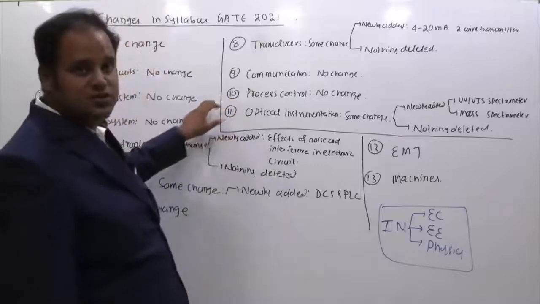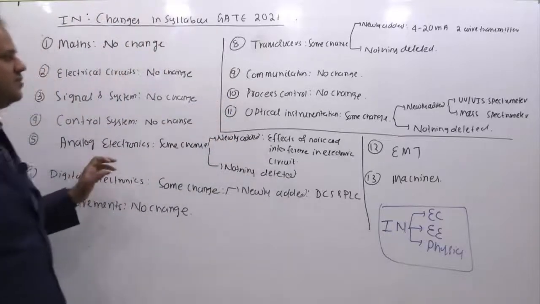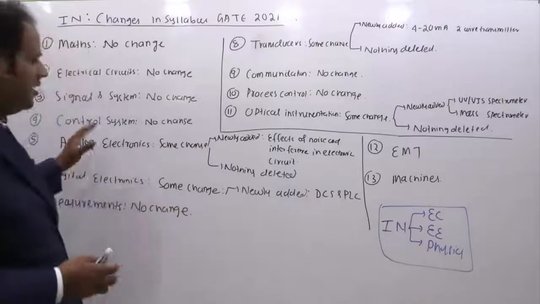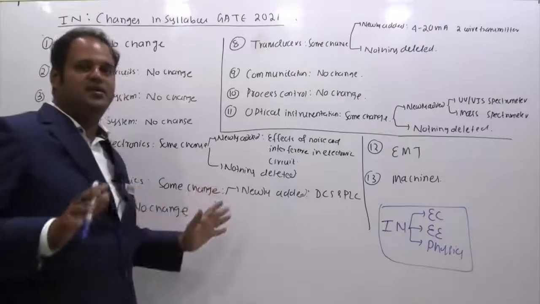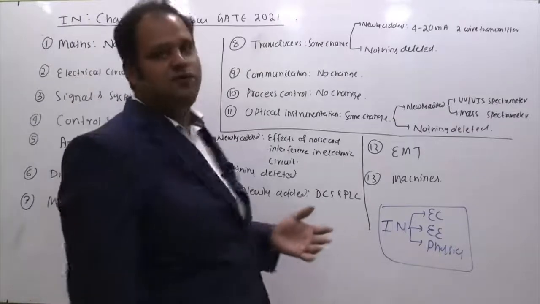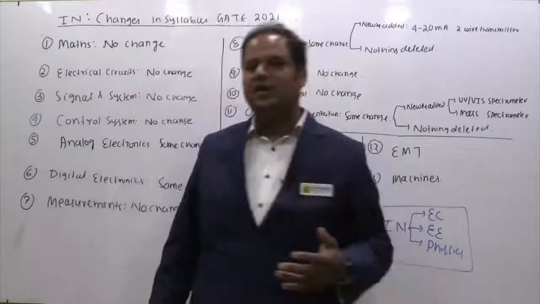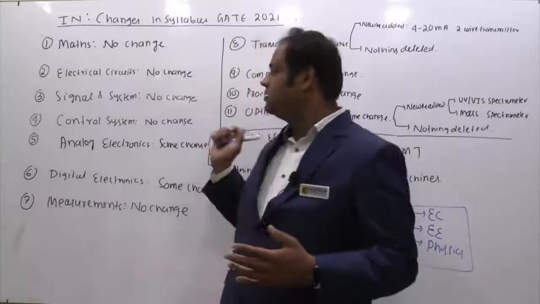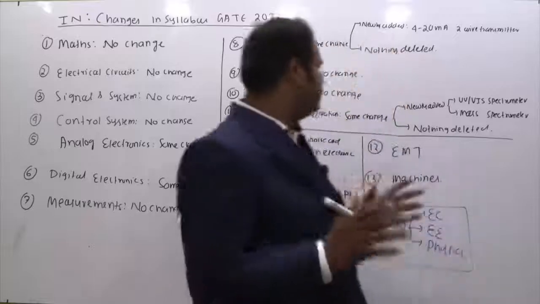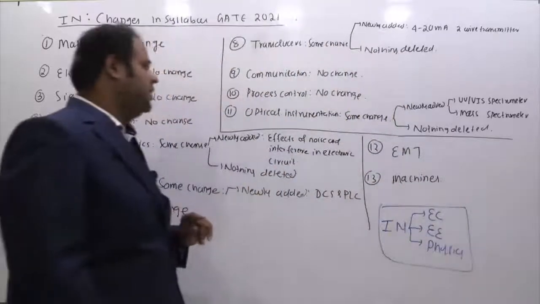Process control used to be part of control systems. So here also, if you see the process control segments in the control system part, they have not done any changes. Just like microprocessor is considered to be one part of digital, similarly process control system is considered to be one part of control systems. But if you see the changes, there is no change in process control as well.